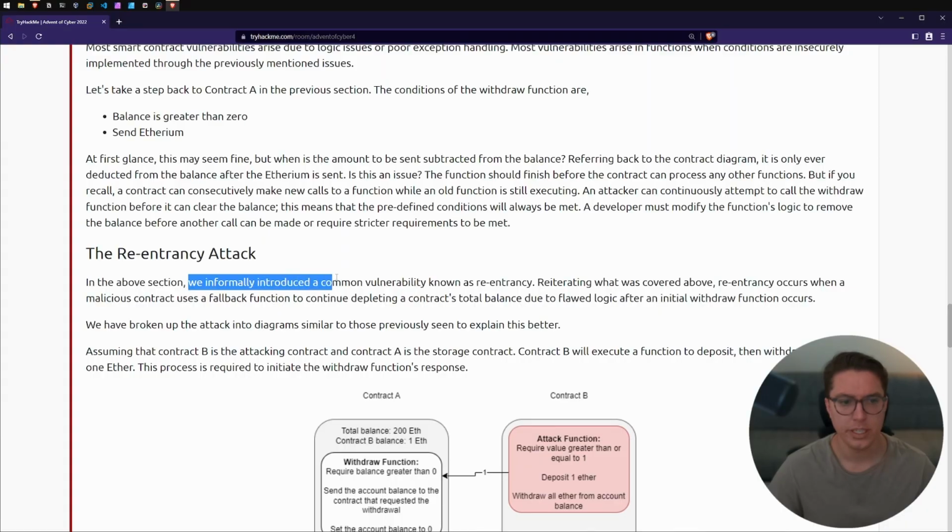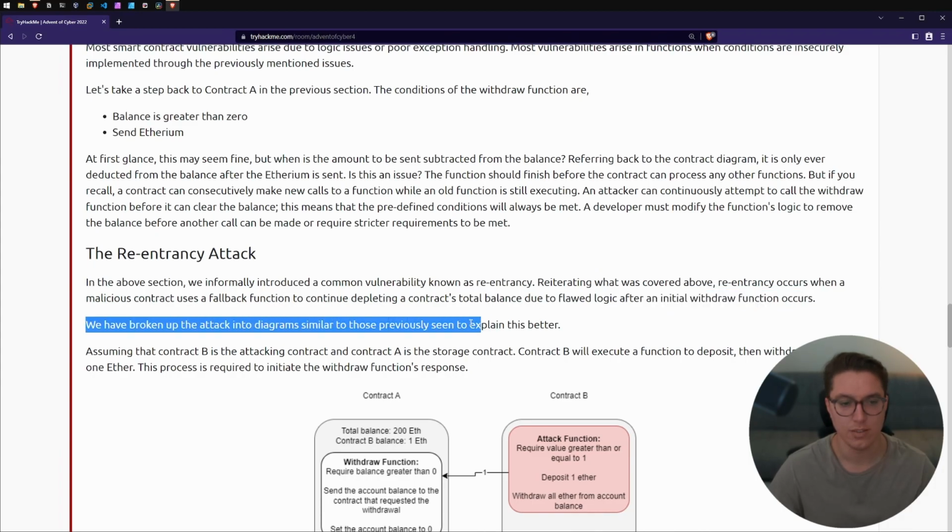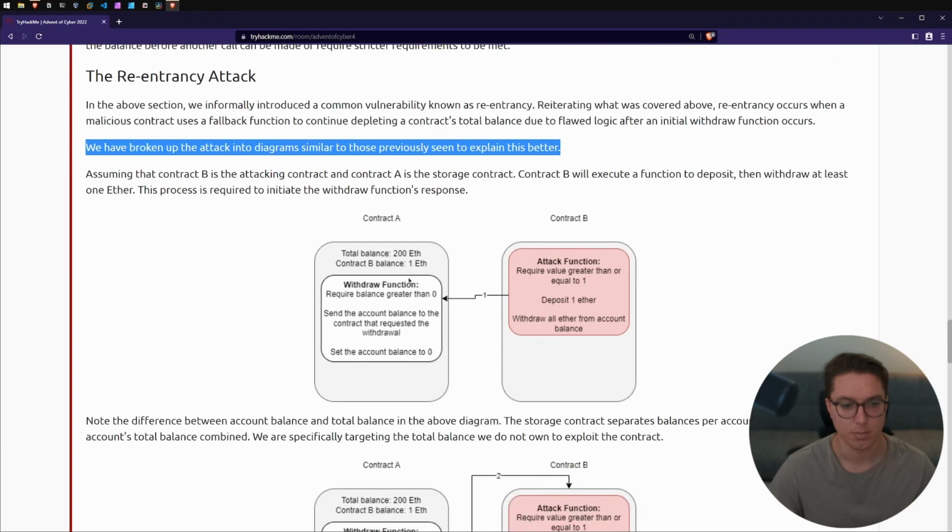So we informally introduced a common vulnerability known as re-entrancy. Reiterating what was covered above, re-entrancy occurs when a malicious contract uses a fallback function to continue depleting a contract's total balance due to flawed logic after an initial withdrawal function occurs. We have broken up the attack into diagrams similar to those previously seen to explain this better.